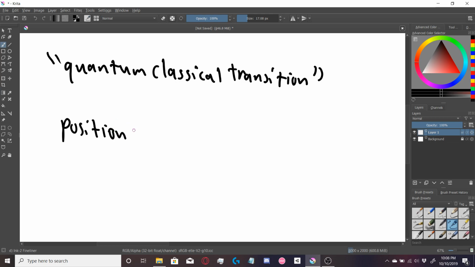A particle can be in multiple states at once. Say this little red dot here is my particle. A particle can be here, here, here, and over here as well, all at once. It could even be across the universe over here, all at once in quantum mechanics. But that is not the case in classical physics. If you set a pencil down, it's going to be there when you come back, as long as no force is applied to it.